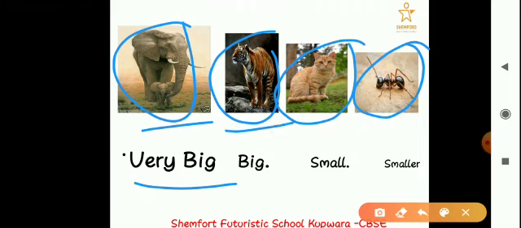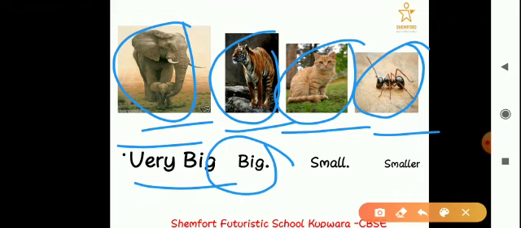So I'm telling you, is it bigger than the animals that are in the picture? Yeah, it is bigger. It is bigger than the cat and it is bigger than the ant, but it is not bigger than the elephant. So that's why it is just big. It's not very big, but it is just big.